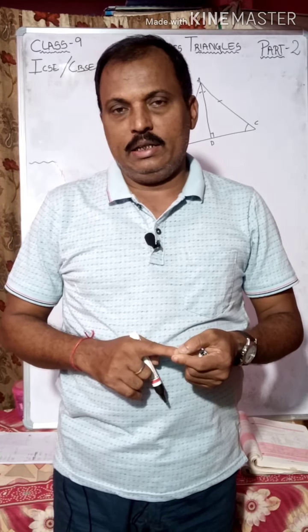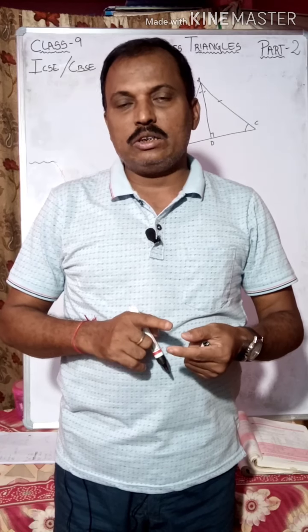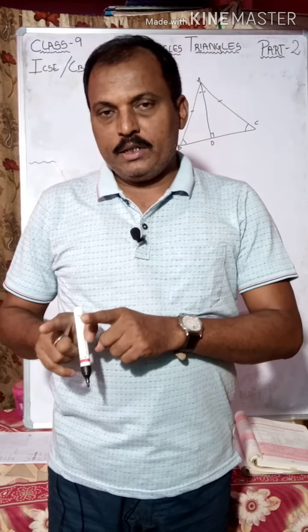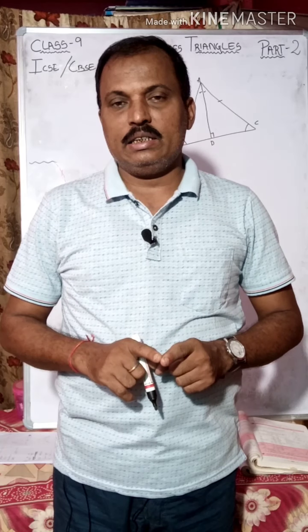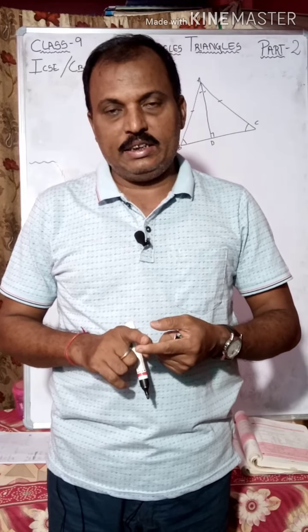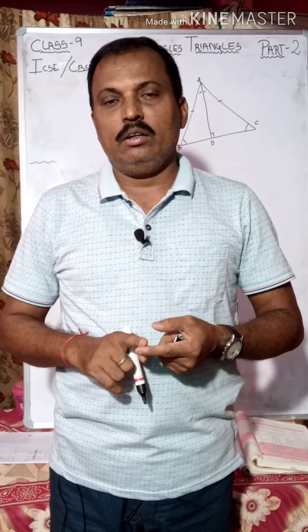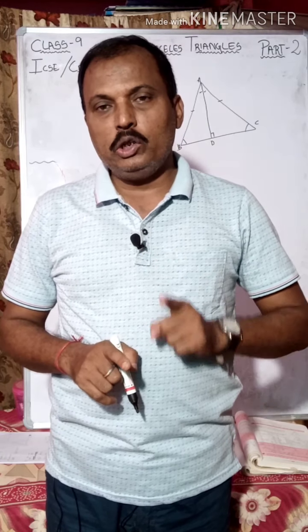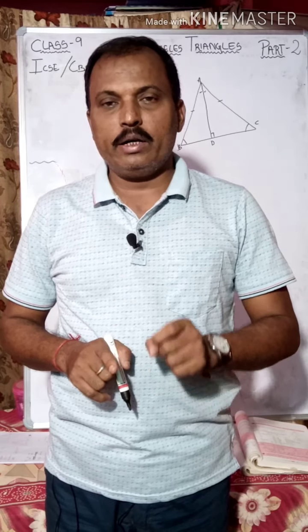Every triangle has three bases, but in an isosceles triangle, except for the two equal sides, the third side is treated as the base, and the vertex opposite to it is the vertex.